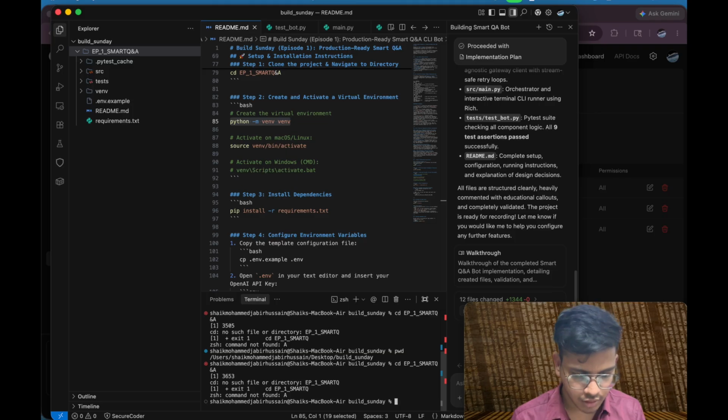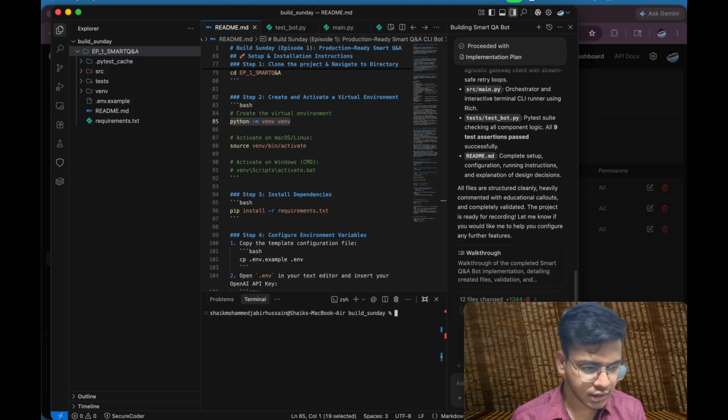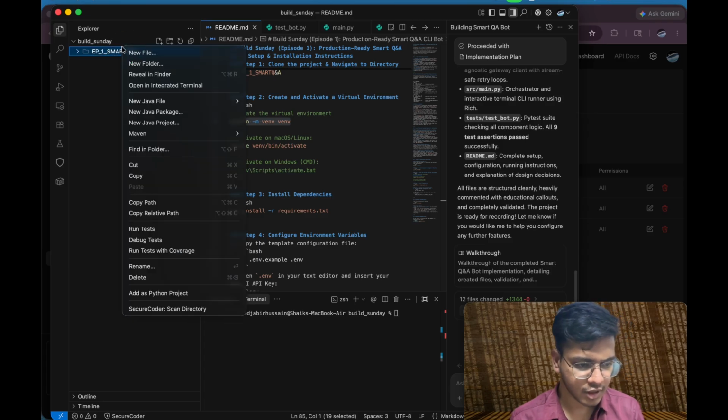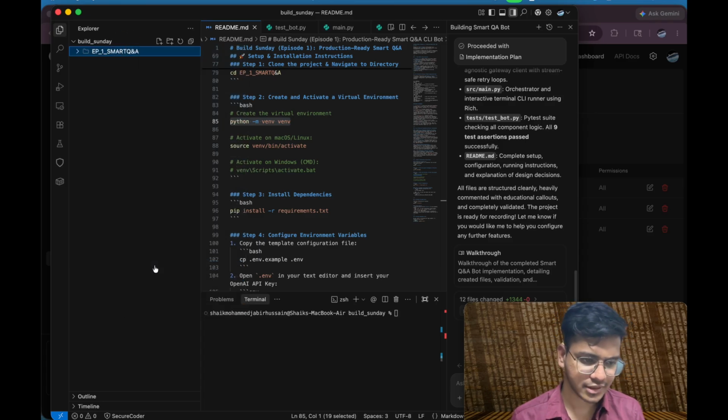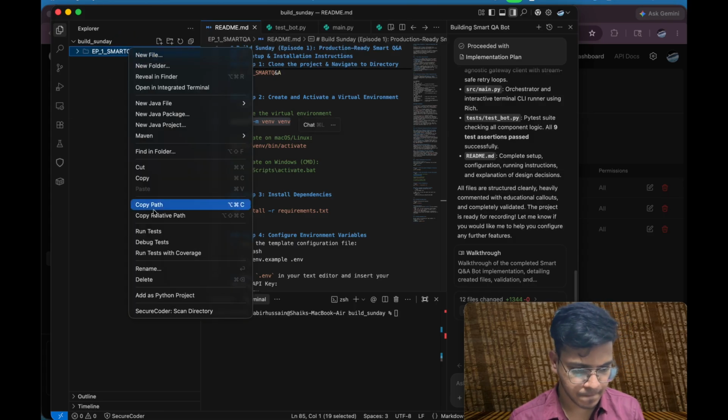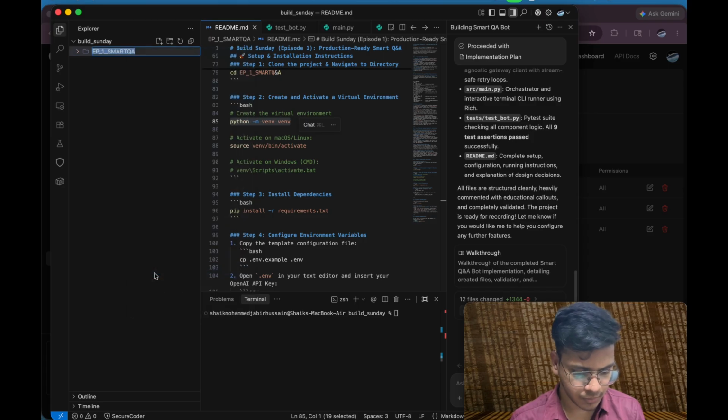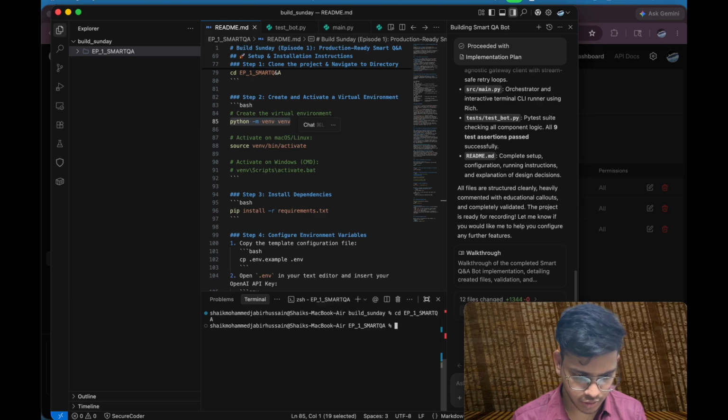Now we will get... it is showing an error, why is it? So what I'll do is first of all rename this, because of the name we might be getting some trouble. So just q and a, rename, and copy this again, copy and cd smart QA. Okay, now we are in smart QA, so we need to run these commands now. That's it. So just click enter.